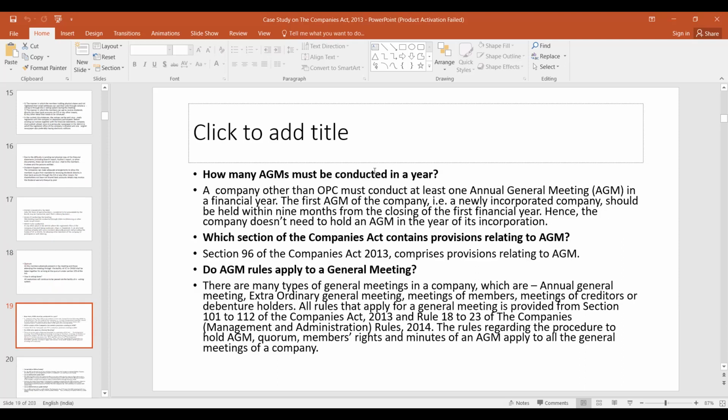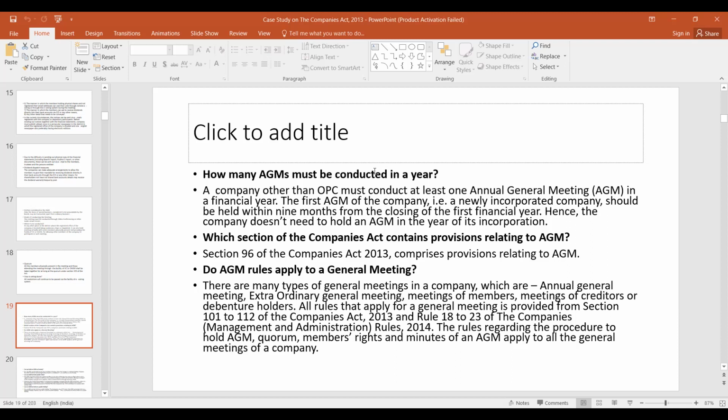Then how many AGMs must be conducted in a year? A company other than an OPC must conduct at least one AGM in a financial year. And the first AGM, that is, for a newly incorporated company, should be held within 9 months from the close of the first financial year, as the company doesn't need to hold an AGM in the year of its incorporation. Which section of the Companies Act contains the provision? Section 96.